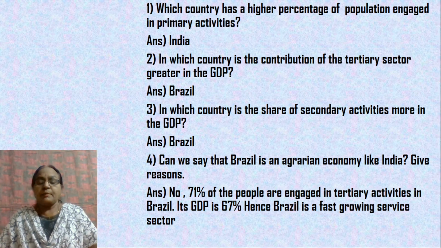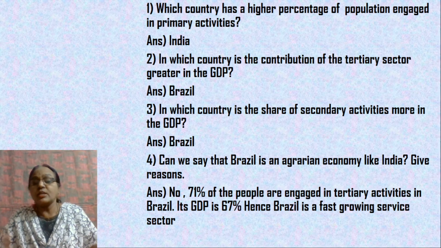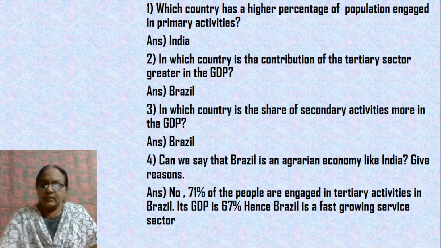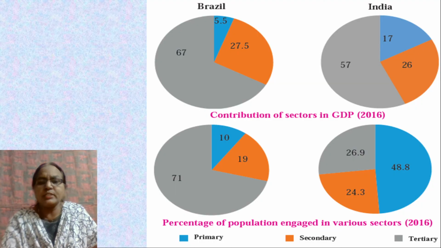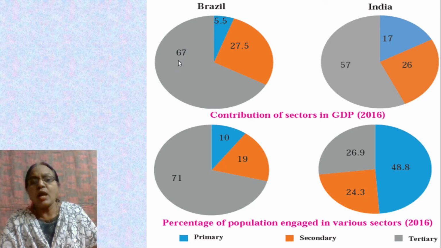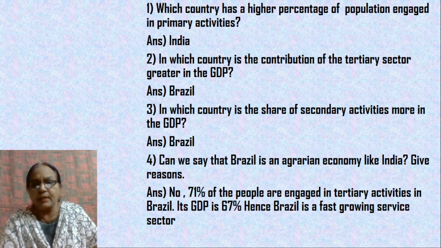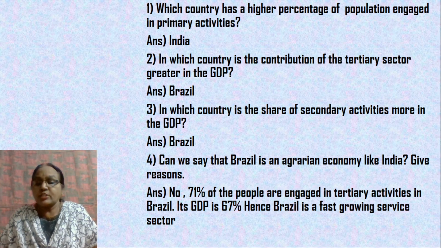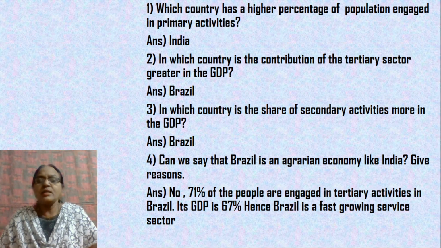No, because we find 71% of the population is engaged in tertiary activities, and its GDP share is 67%. The contribution of the tertiary sector to GDP is 67, so you can't call Brazil an agrarian economy. Also you find the service sector, the tertiary sector, is growing very fast in Brazil when you compare that with India. In India, the percentage is still very small.